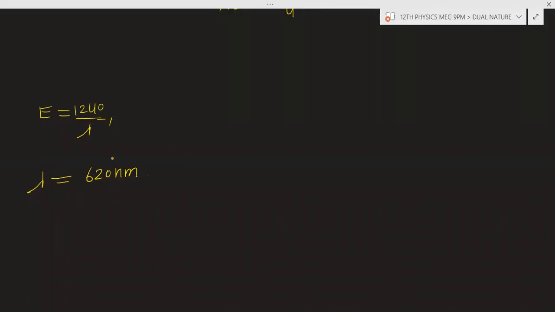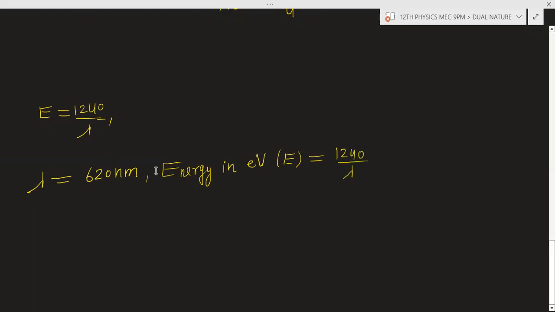If you want to find energy in electron volt, you will directly apply this formula 1240 divided by lambda, and lambda should be in nanometer.